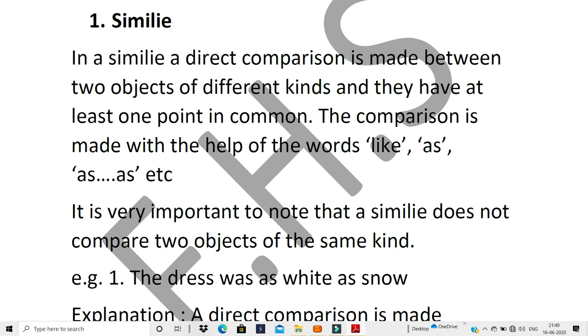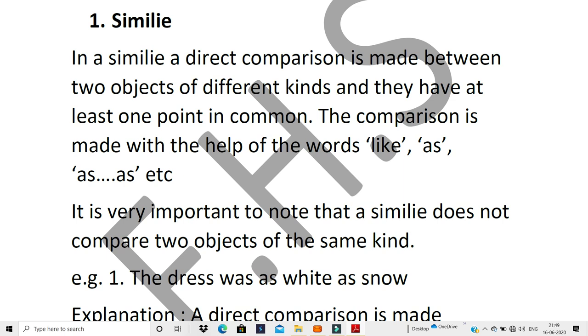He's as slow as a tortoise, he's as tall as a coconut tree, he is like a coconut tree. To make the comparison between the two things, you used the words as... as or like. Clear? So only and only then it is a simile. Remember, the words as or like have to be used for it to be a simile.